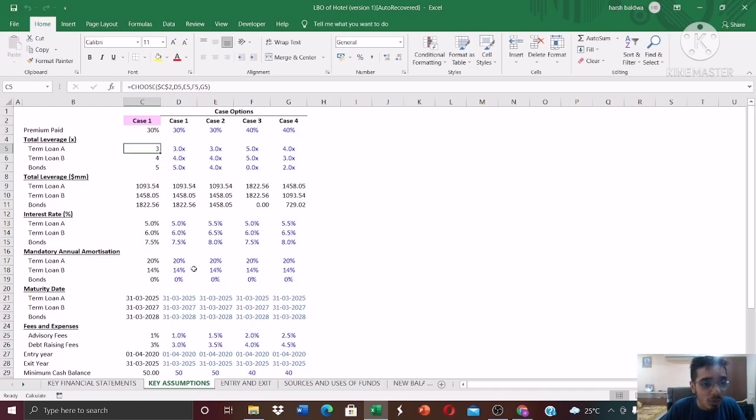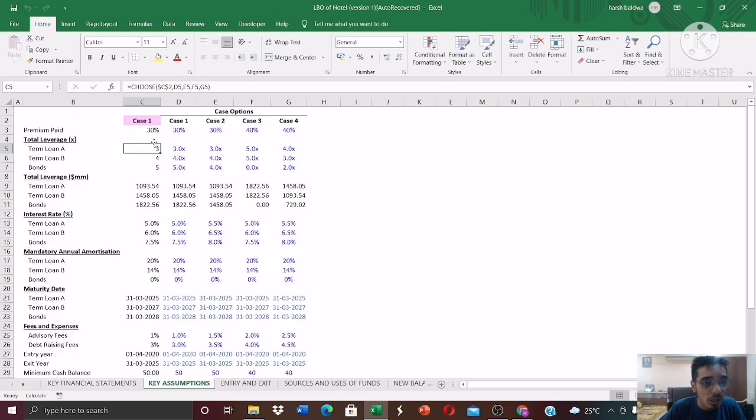But to fast forward, we have assumed that our leverage will be composed of these structures: a term loan A, a term loan B, and bonds. The total amount of leverage is decided basically by a multiple of the EBITDA. So 3 times EBITDA.